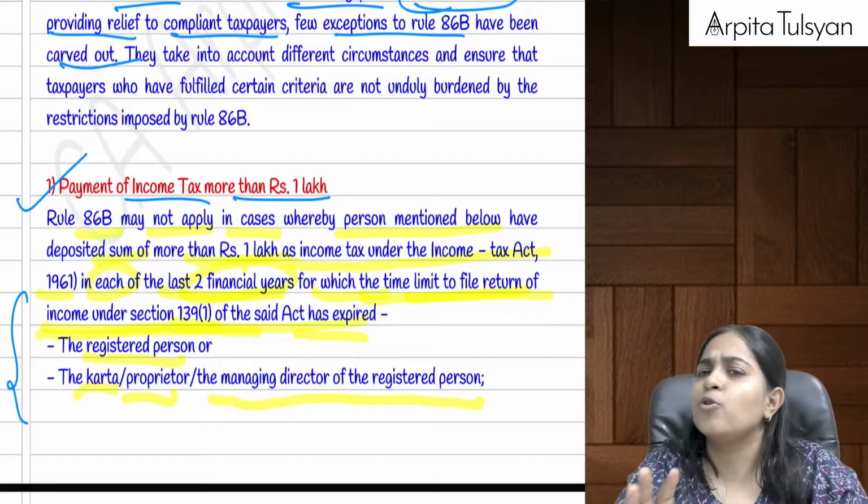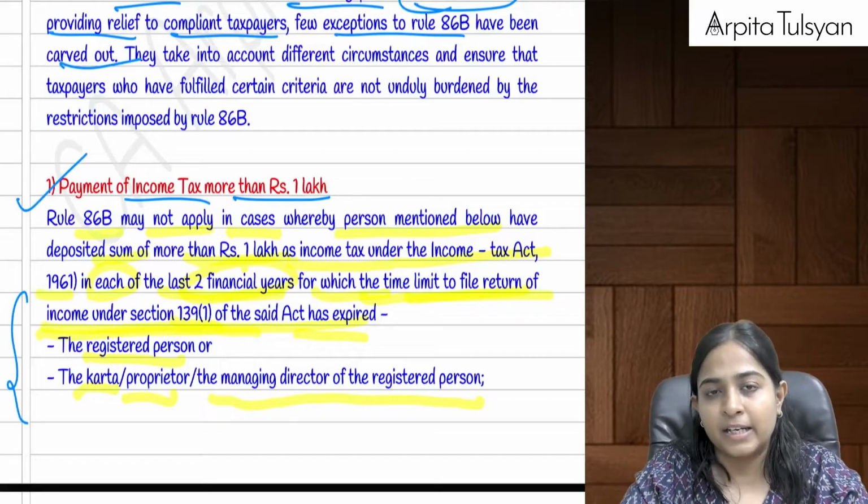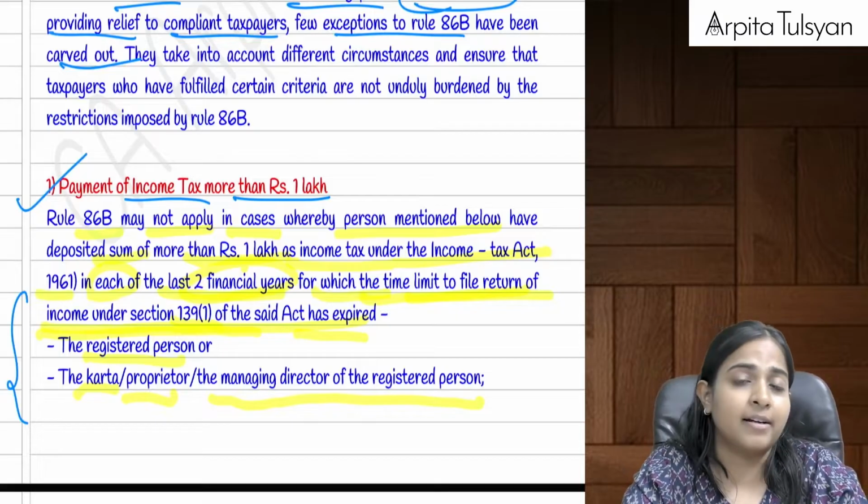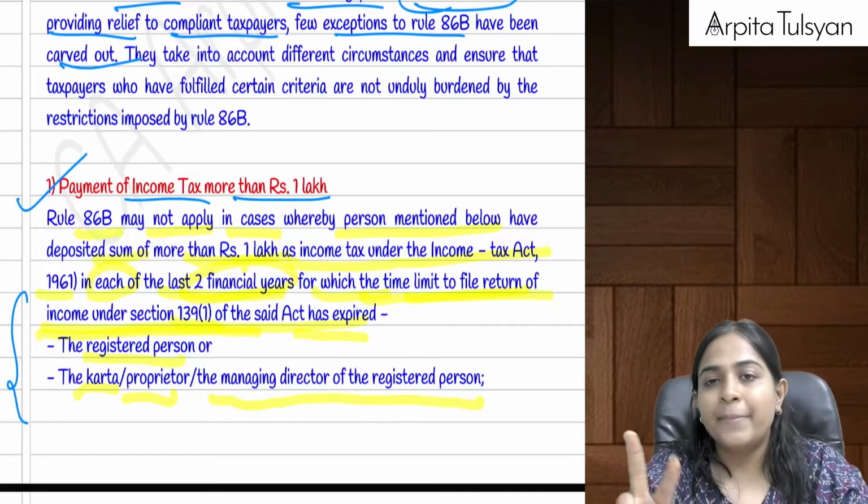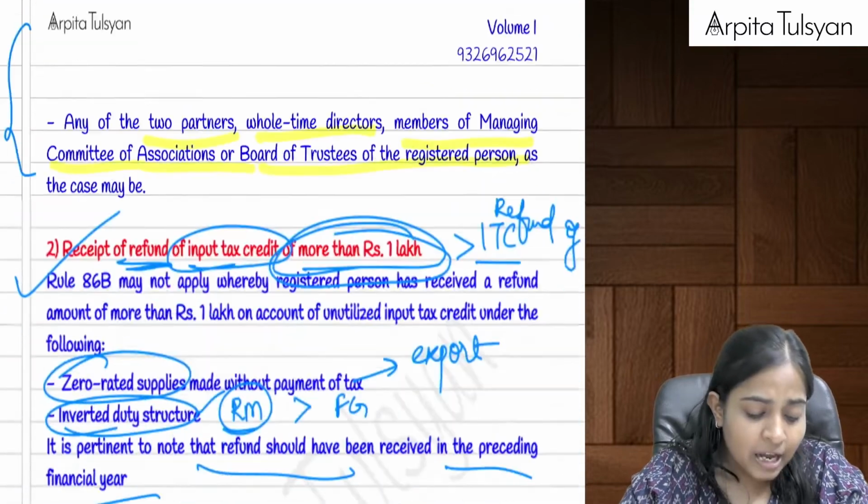Then in that case you can utilize the entire 100% of your electronic credit ledger, means that 99% and 1% rule is not applicable.